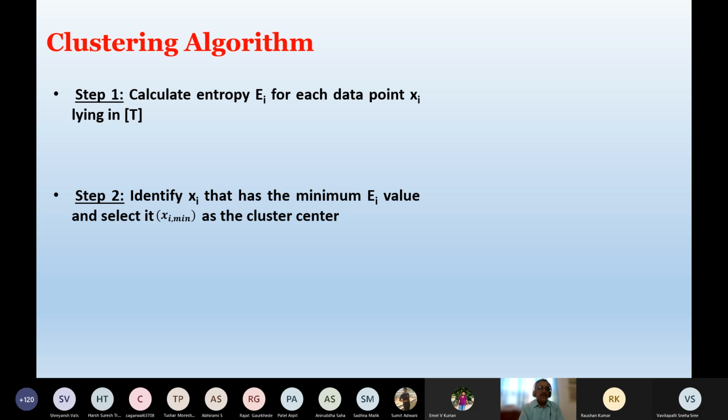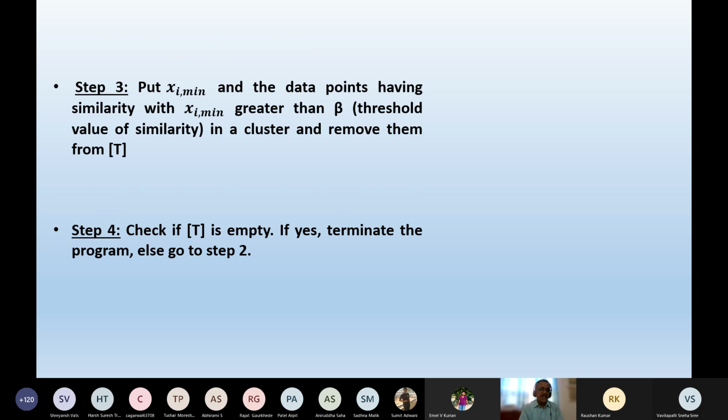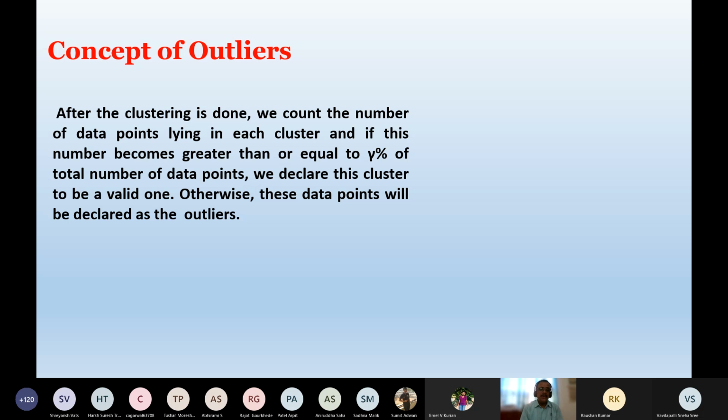Now, once you have got these clusters, we use the concept of outliers. What do you mean by outlier? Outlier means a few data points, or a particular data point, may not belong to any of the clusters. Are you getting my point? If it does not belong to any of the clusters, that particular data point will be considered an outlier.